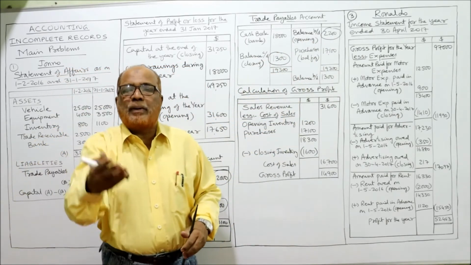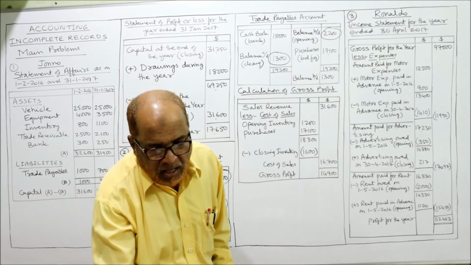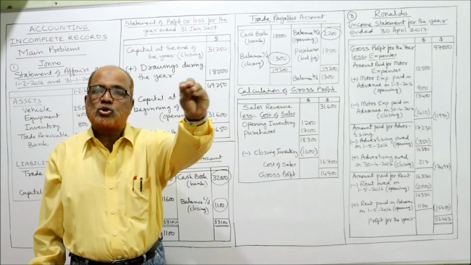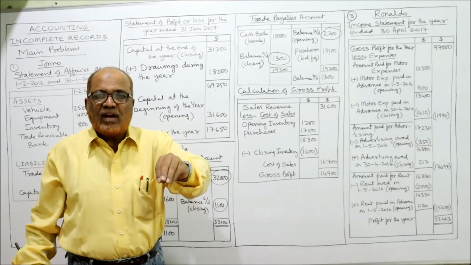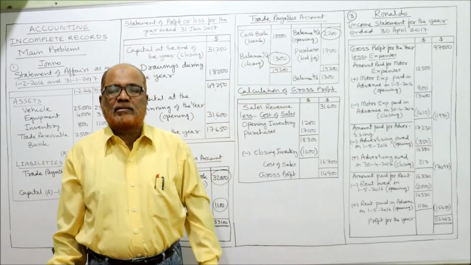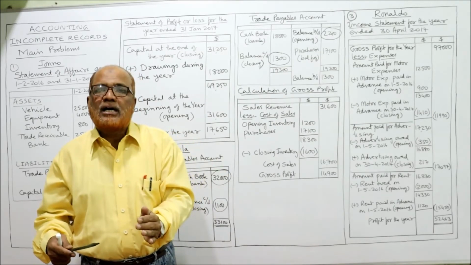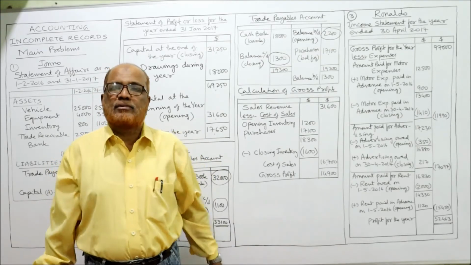Now payment to payables. In the bank statement it is given that payments to payables are 18,000. We have paid, it is our business, we have paid the amount to payables. Money is going out, so bank is credited, and debit should be given to payables.